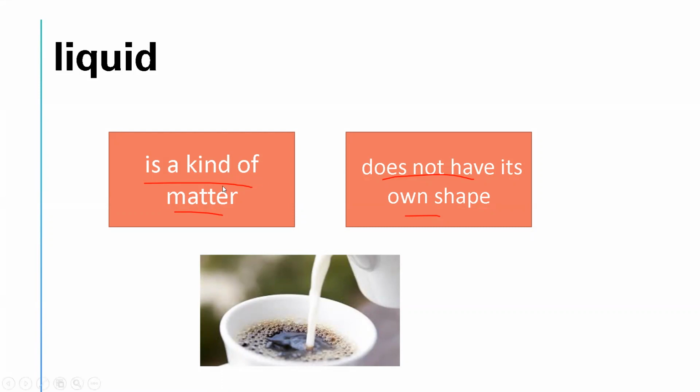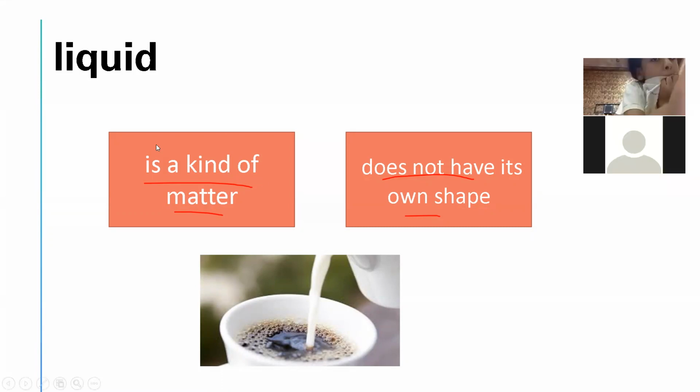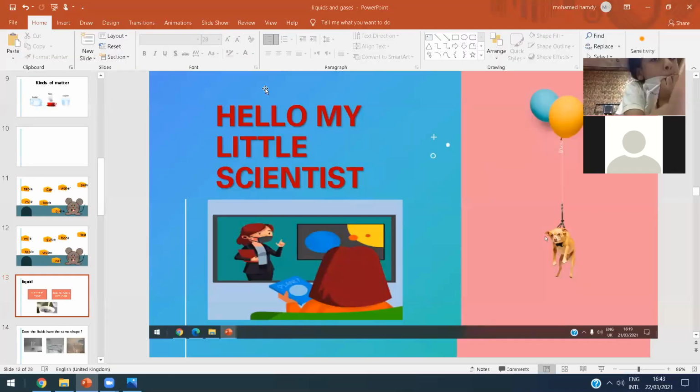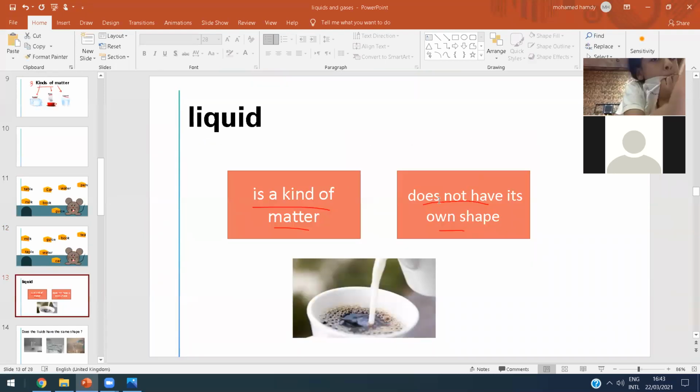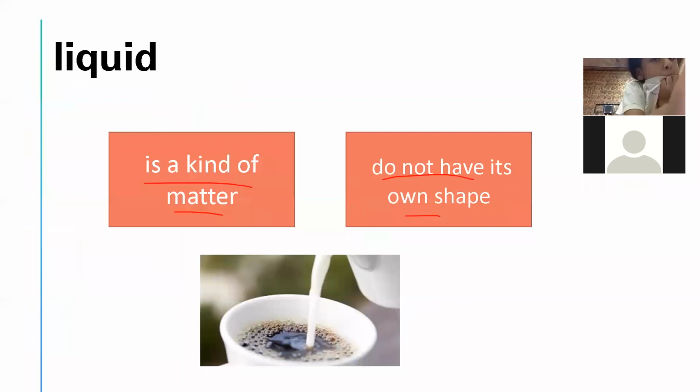So liquids don't have a shape. Don't have its own shape. We must write here "don't". So liquids don't have their own shape.